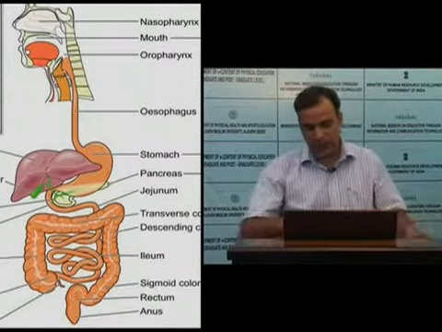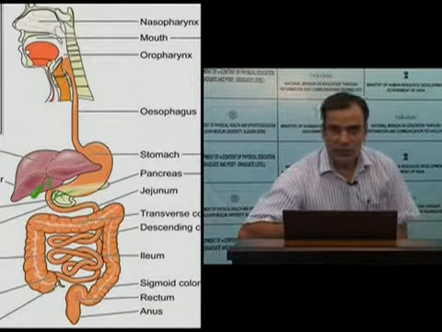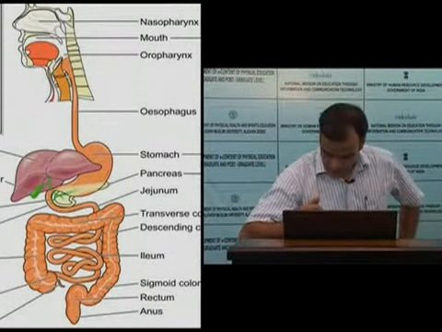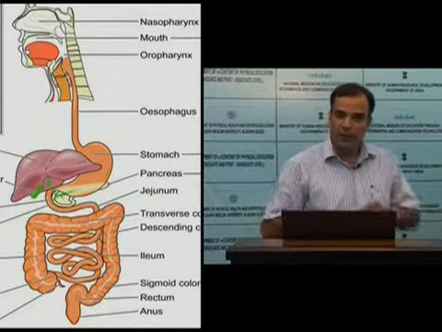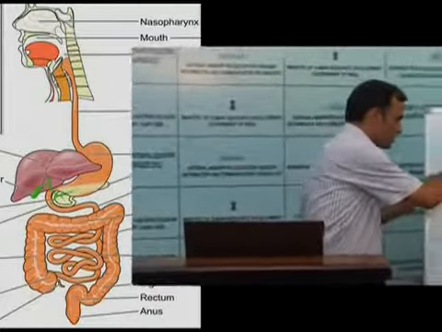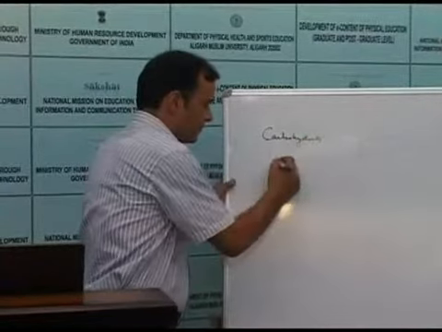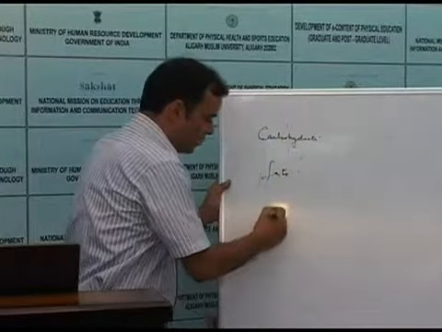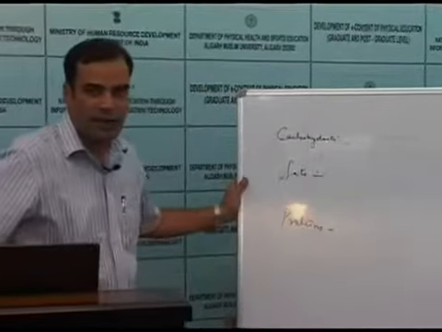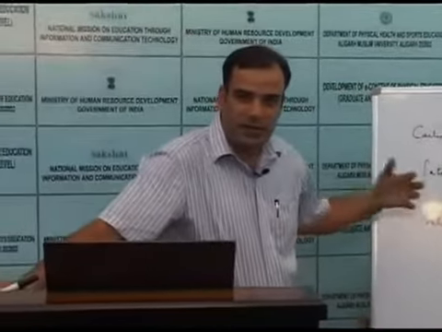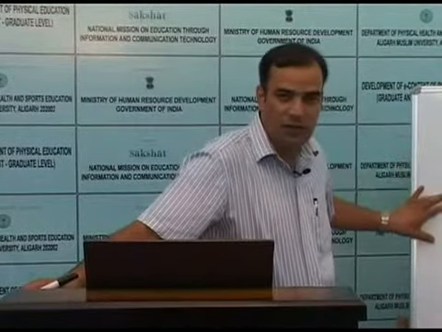Now these enzymes, you see that they are made for the digestion of all the types of the food components. Basically, if we divide our food chemically, it can be divided into 3 different groups: carbohydrates, fats, and proteins. And our GIT secretes all the enzymes necessary for the digestion of all the three food components.